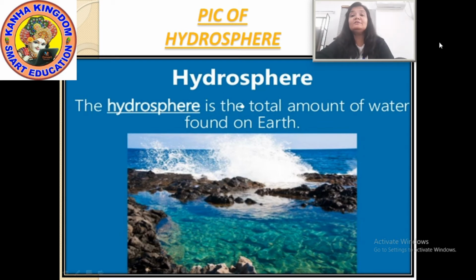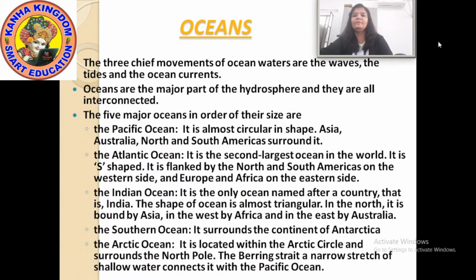Next, we will discuss the 5 oceans. Now, which are the 5 oceans? I had talked about the pronunciation. So, dear students, please pay attention to the pronunciation of the names of oceans and continents.